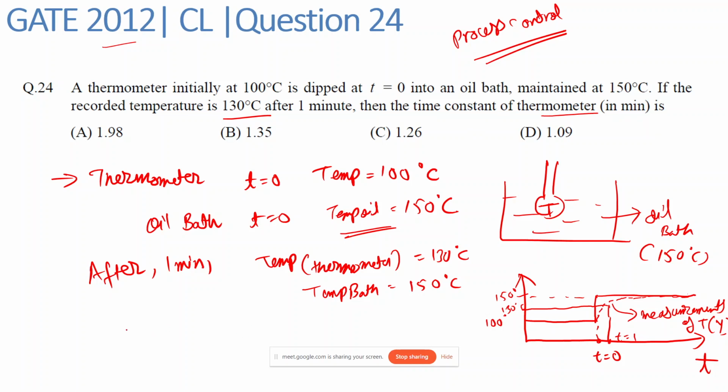In process control we denote this time constant by tau, and that we have to find for this thermometer. Do you know what time constant is for this thermometer or in general?